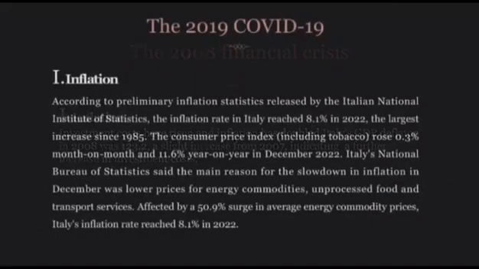Affected by a 50.9% surge in average energy commodity prices, Italy's inflation rate reached 8.1% in 2022. The consumer price index, including tobacco, rose 0.3% month-on-month and 11.6% year-on-year in December 2022. The main reason for the slowdown in inflation in December was lower prices for energy commodities, processed food and transport services.